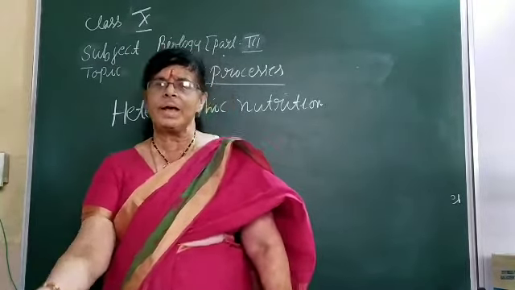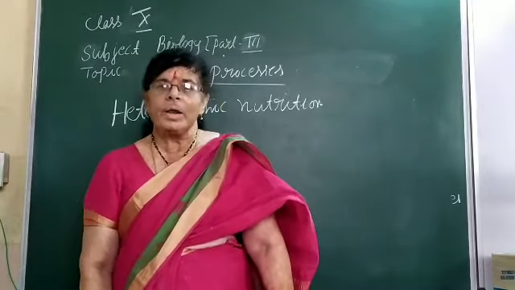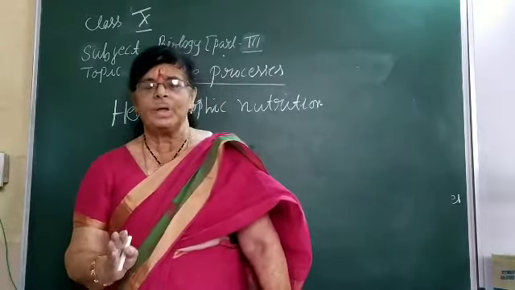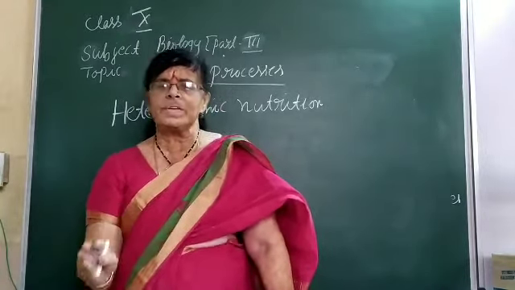Then other heterotrophic organisms, for example a fungus like mushroom, have to depend on dead decaying matter for their food. They have got the capacity to break down the organic matter and use that as their food. So heterotrophic organisms have different means to obtain their food.